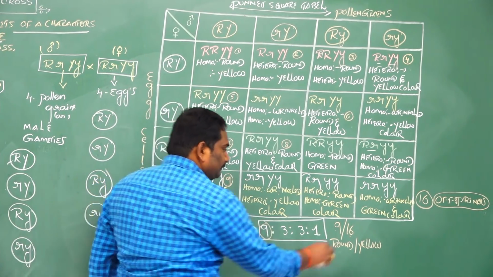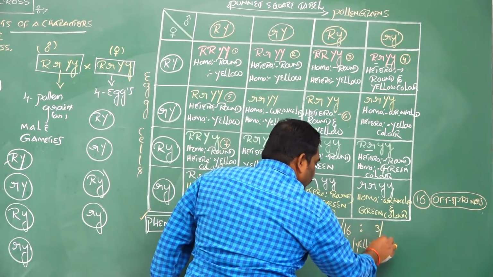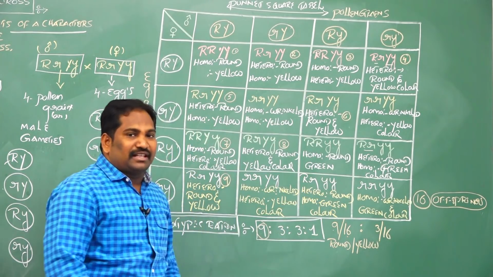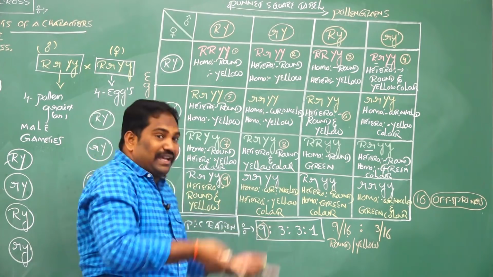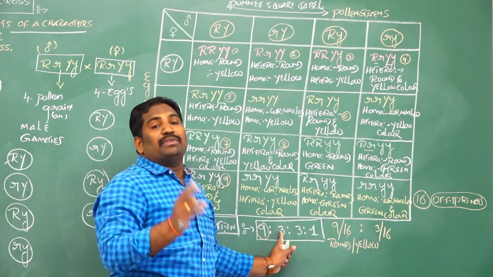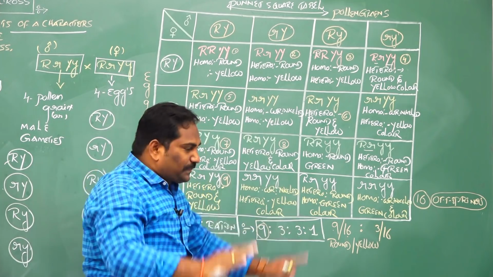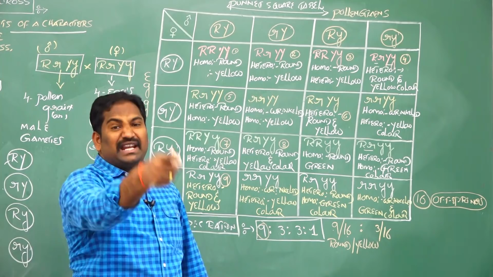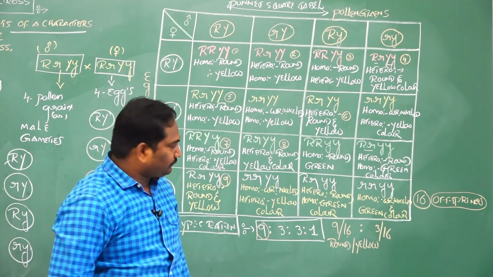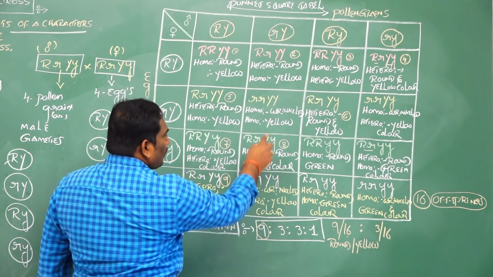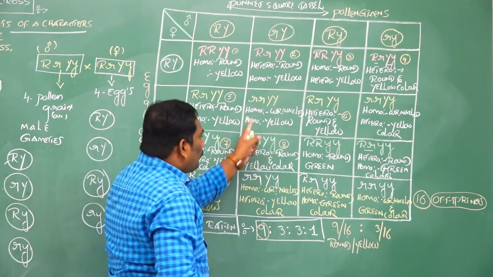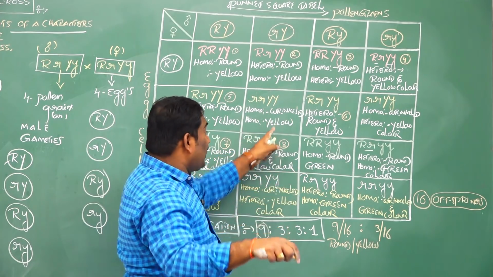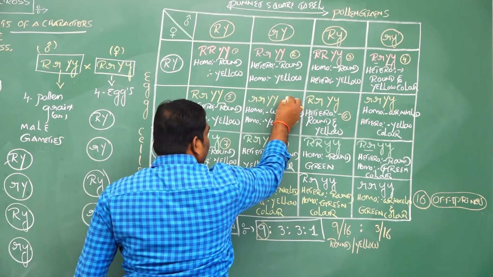What is 3 out of 16? These 3 do not resemble the parents. These are new variants. These are called recombinants. An offspring or progeny not resembling any one of the parents is called a recombinant or new variant. Generally the parent is round shape of seeds and yellow color seeds, but here the offspring is wrinkled shape of seeds, yellow color. So that's why this is a new one.